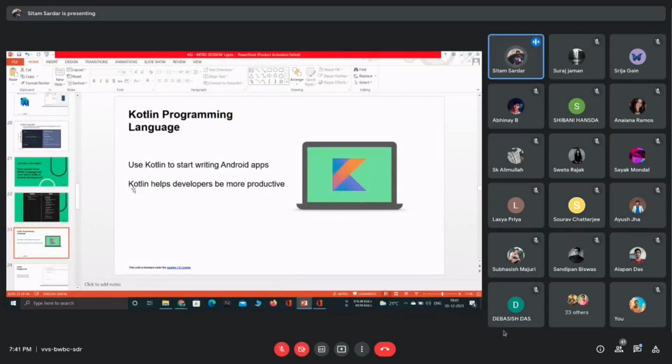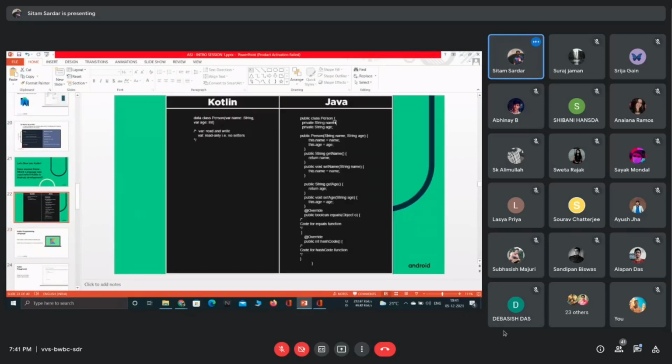Obviously Kotlin helps developers to be more productive, because to gain the same functionality, for Java you have to write such long code, and for Kotlin you can use one line of code. So obviously it is better, and in one line of code it is more expressive for both the developer and the compiler.